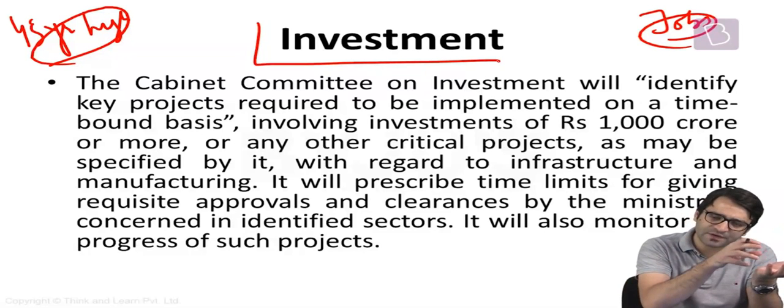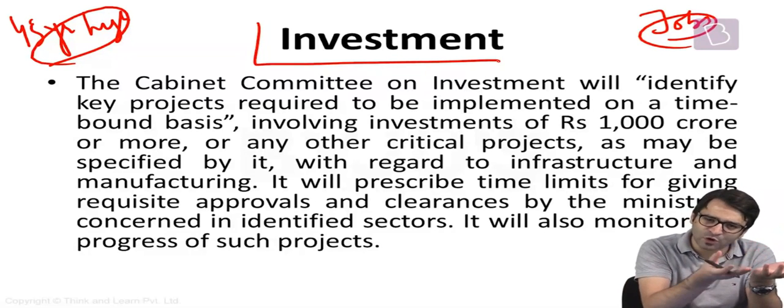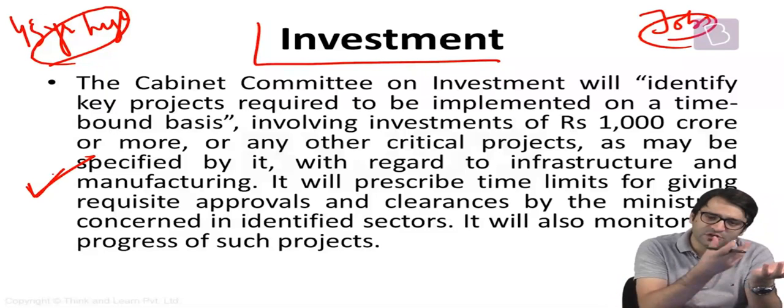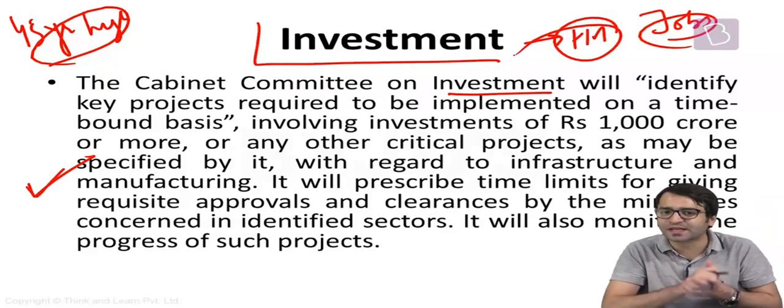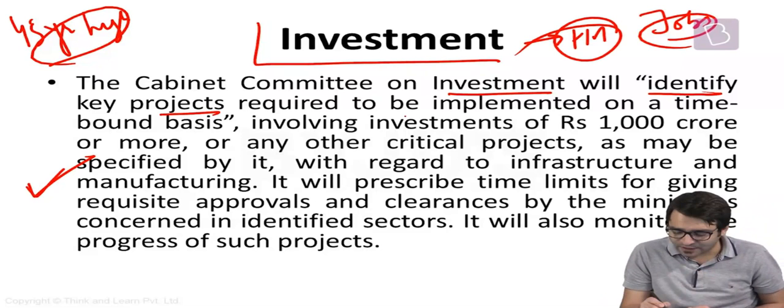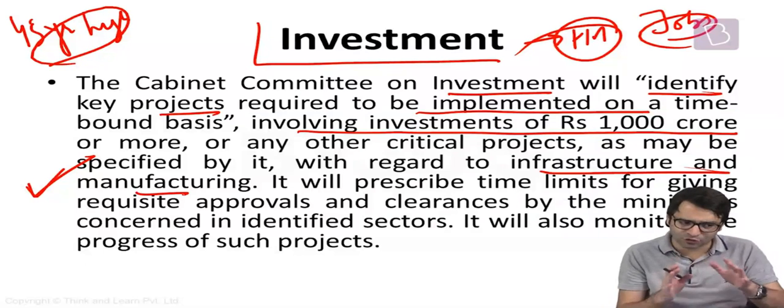If more and more investment, and this investment is of more than 1,000 crore, is to be made in these areas, so that ultimately if more infrastructure is created, if more and more thrust on manufacturing is given, that means it will lead to job creation as well. And for that we have a Cabinet Committee on Investment headed by the Prime Minister himself. And that is the role of this Cabinet Committee on Investment. It will identify key projects which are required to be implemented, which involve investments of 1,000 crore or more with regard to infrastructure and manufacturing. Clear? That's the role of the Cabinet Committee on Investment.